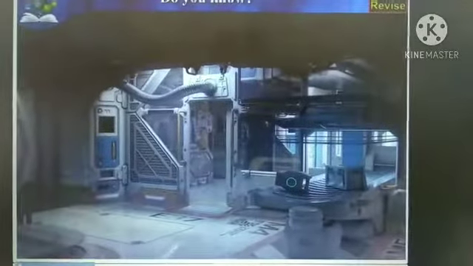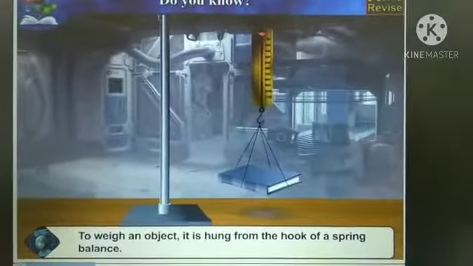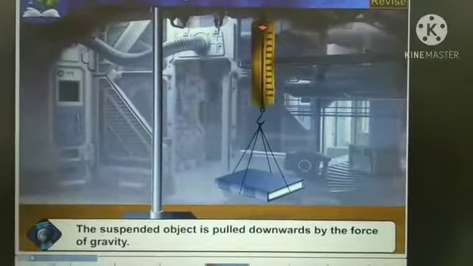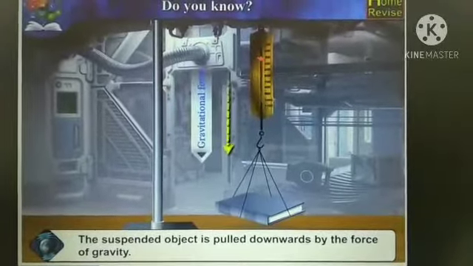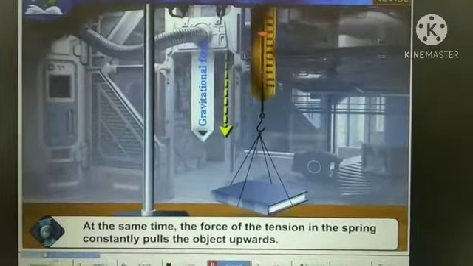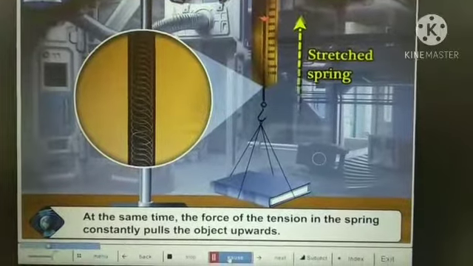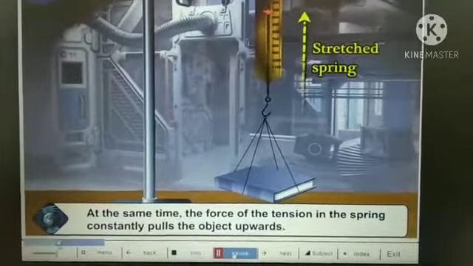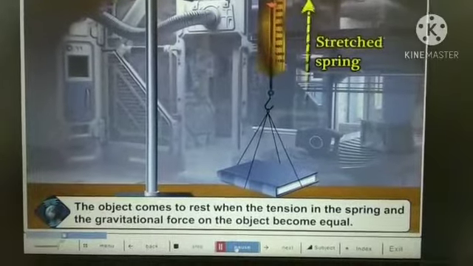Do you know? To weigh an object, it is hung from the hook of a spring balance. The suspended object is pulled downwards by the force of gravity. At the same time, the force of the tension in the spring constantly pulls the object upwards.